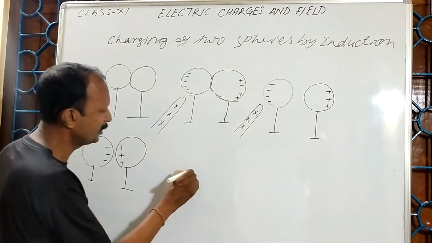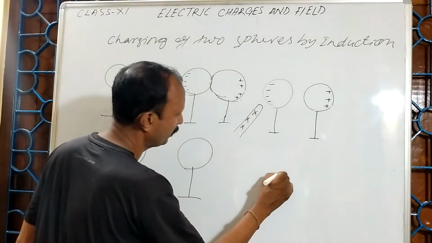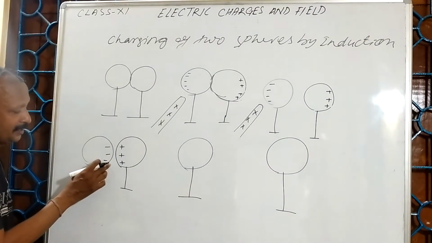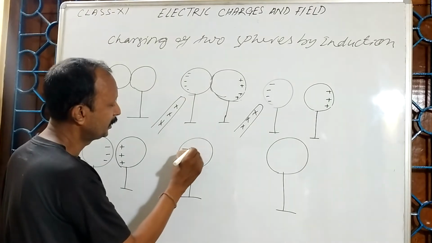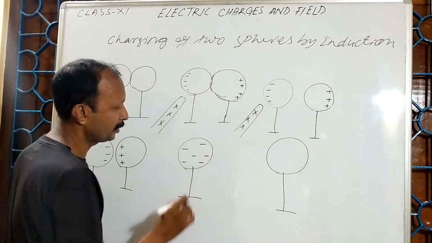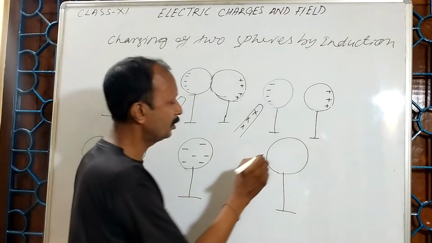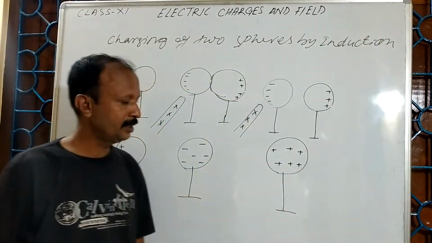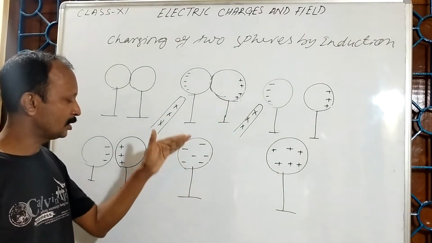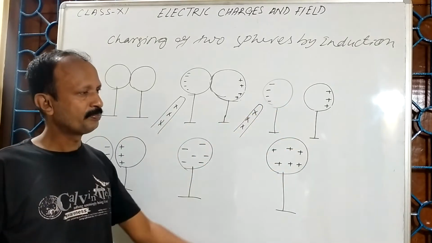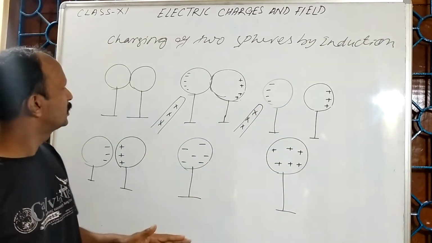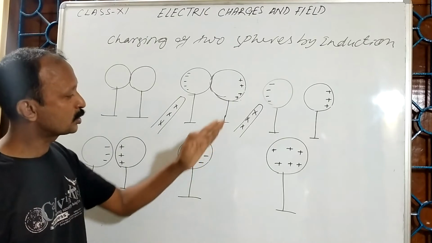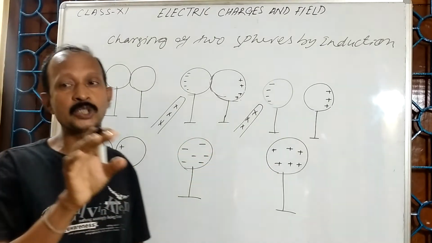Suppose now I separate them somewhat more, far away. Then what will happen? The negative charges will not be here at this side. They will distribute uniformly throughout this sphere. Here also the same thing will happen. Here they will be distributed uniformly throughout this sphere. Now this one is the negative one, this one is the positive one. So in this example, I explained how to charge two spheres by induction.